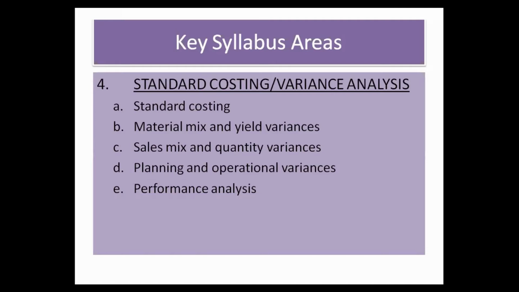You should have sound knowledge of those basic variances so that you can study the advanced versions of those variances. Dear students, please keep in mind, the advanced variances are basically the further elaboration of those variances. For example, you have studied material price and usage variance in F2, but material usage variance will be further divided into material mix and material yield variance. It means you should have a grip on basic variances so that you can understand the advanced variances.